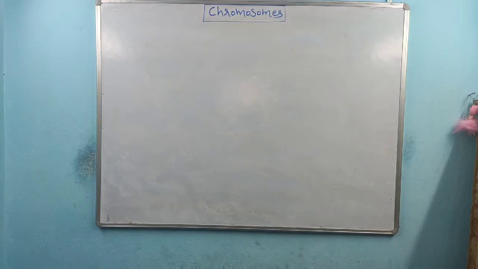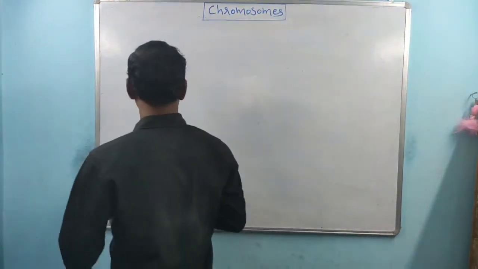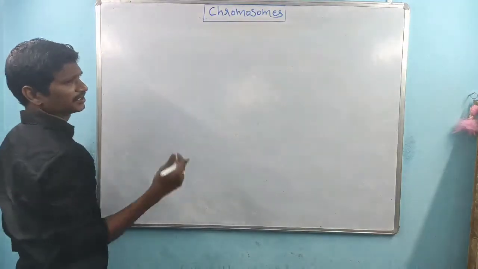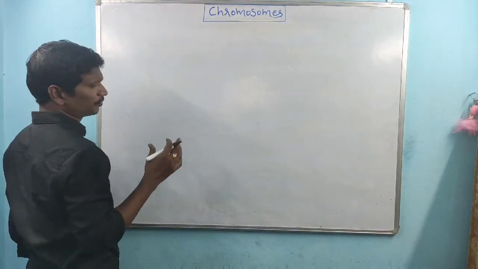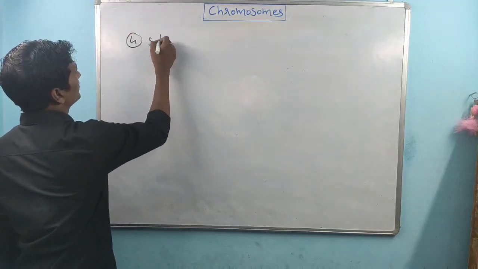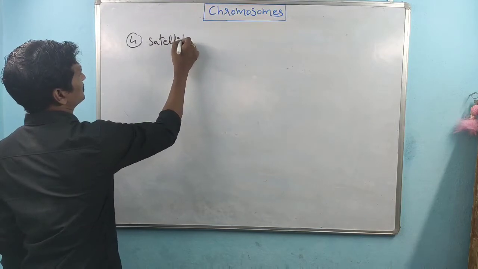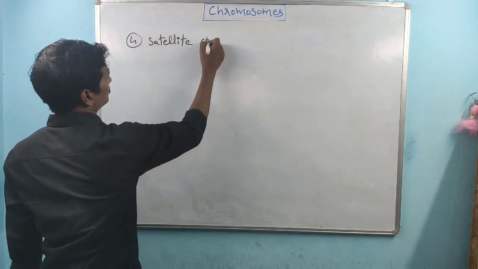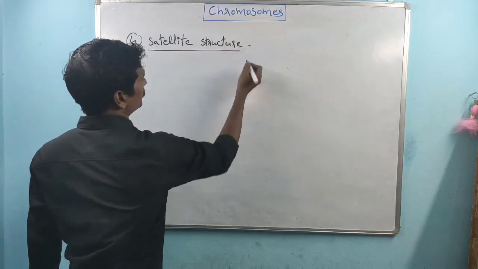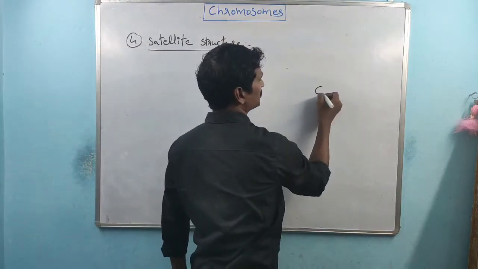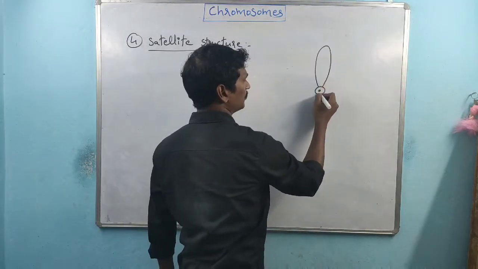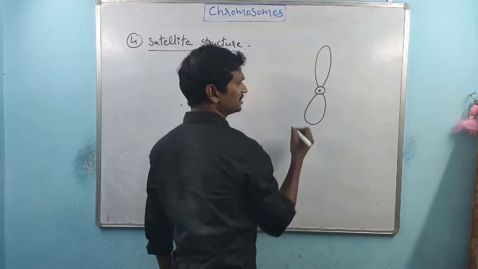Within chromosomes, one more important part is present. This is not seen in all chromosomes; this part is seen only in some chromosomes. That part is the satellite structure. What is the satellite structure? We discussed that this is the centromere, this is the kinetochore, this is one arm of the chromosome, and this is another arm.